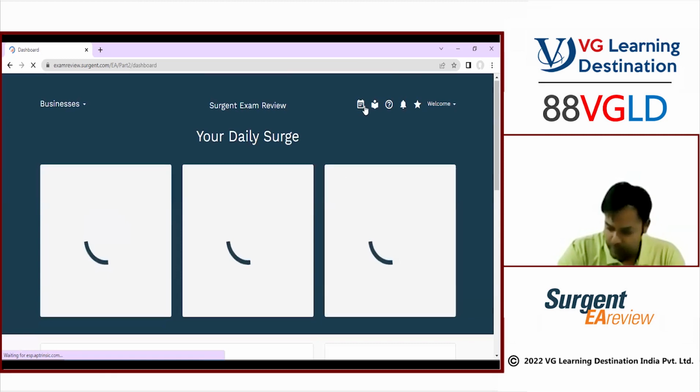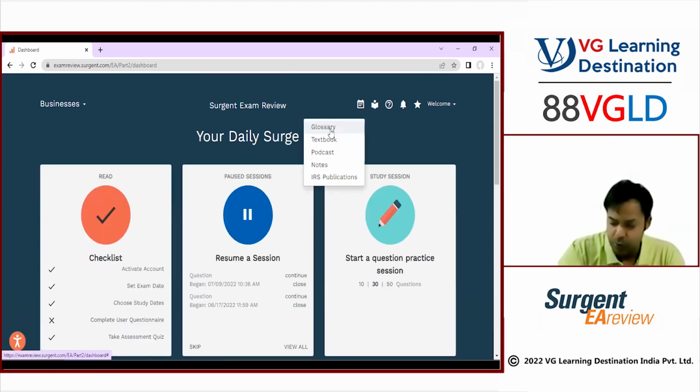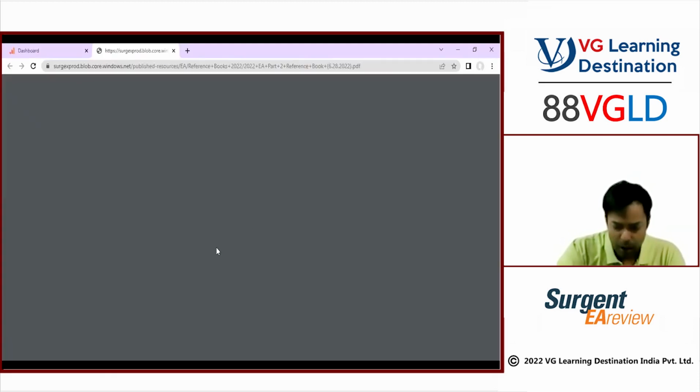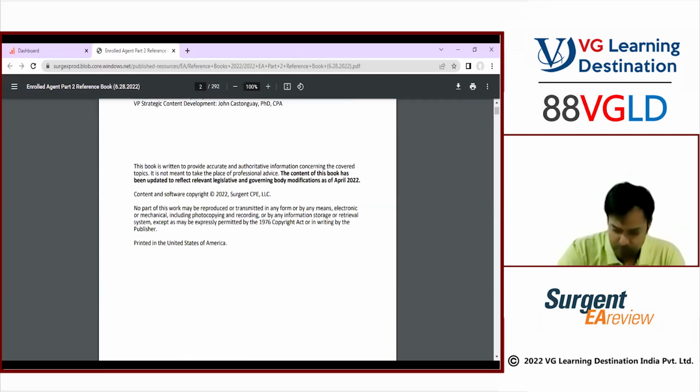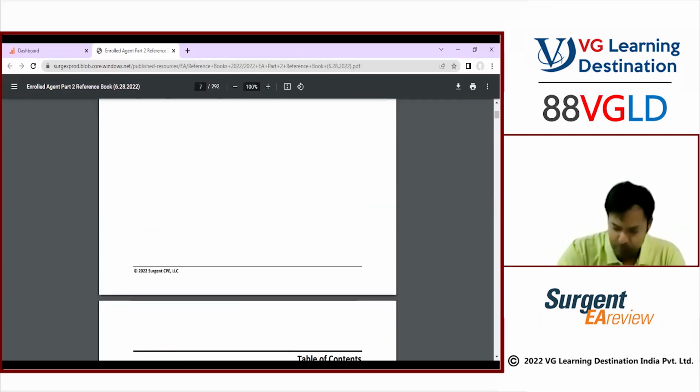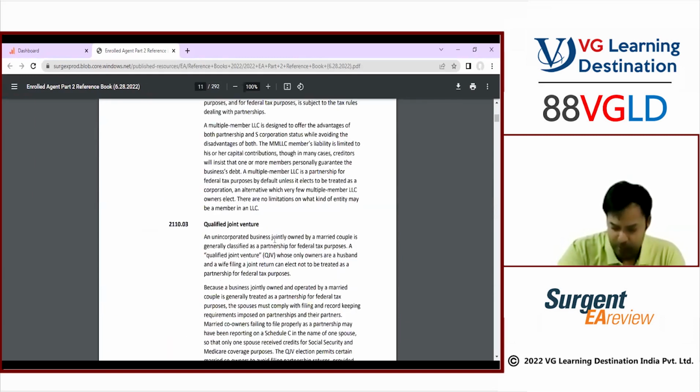Here, if I open, it is going to show you the textbook also. In case you have not received a hard copy of the book, you can find it here. You can see your textbook here also. The entire book is available here.